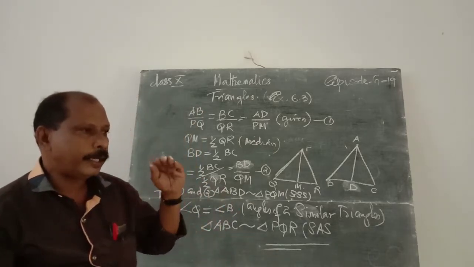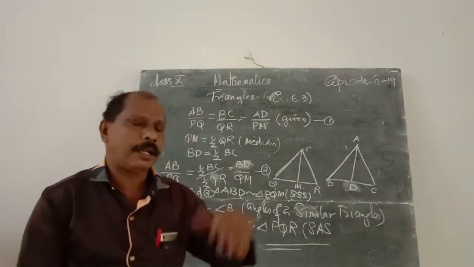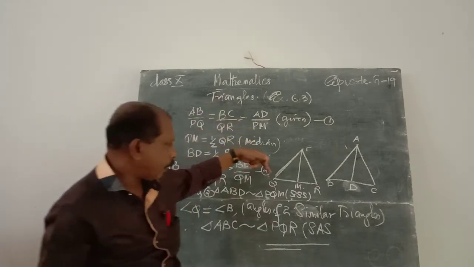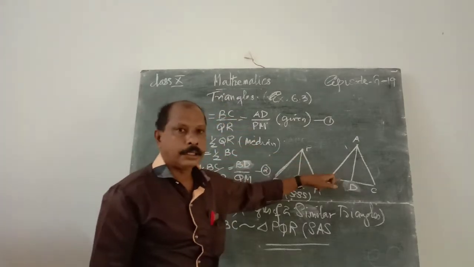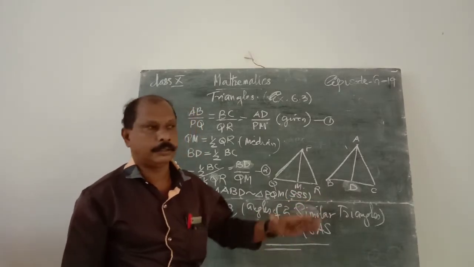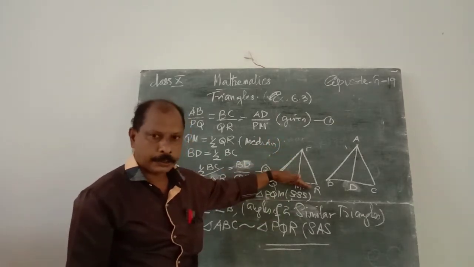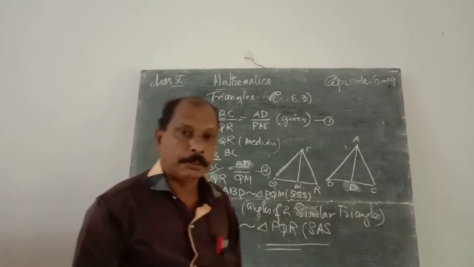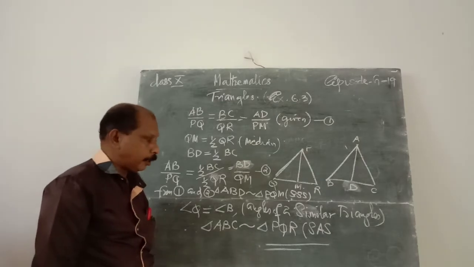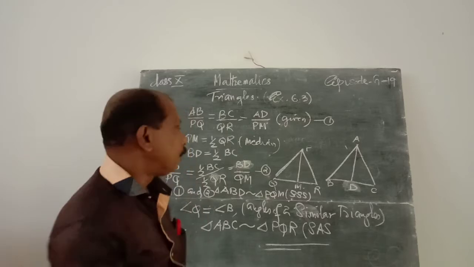Therefore, for any similar triangles, the corresponding angles are equal. Angles are equal and the sides are proportional, so they are similar triangles. Therefore, angle Q is equal to angle B, that is, angles of two similar triangles. That is the reason. Therefore, by the angle-side criteria, these two triangles are similar, that is, triangle ABC is similar to triangle PQR. What's the reason? The SAS criteria of similarity.